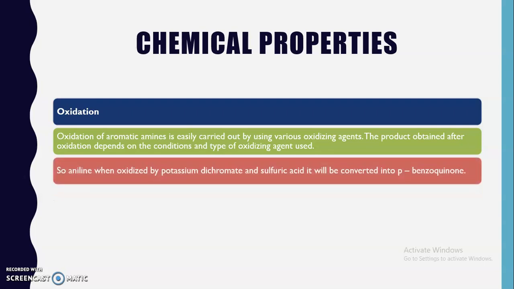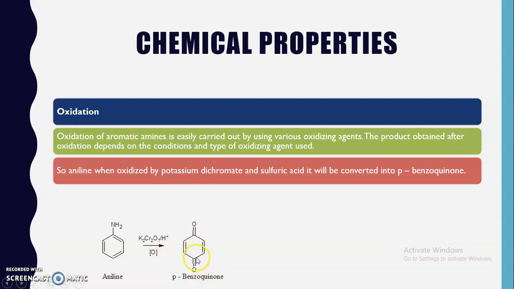For example, if aniline is oxidized by potassium dichromate along with sulfuric acid, it will be converted into para-benzoquinone. You can see that when aniline is oxidized by potassium dichromate in presence of the acid, it is converted into benzoquinone.